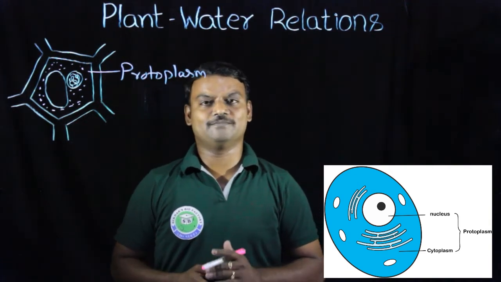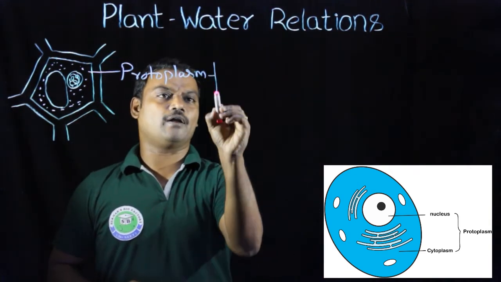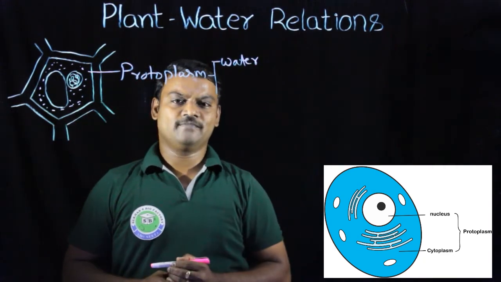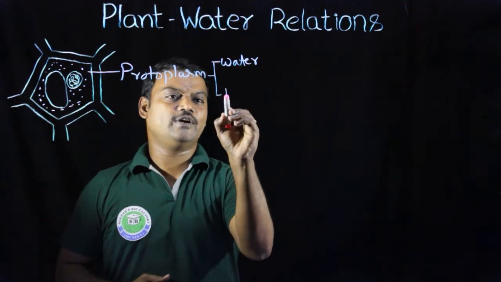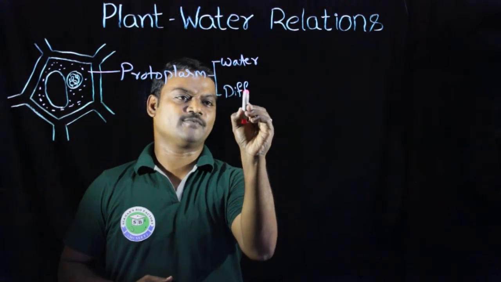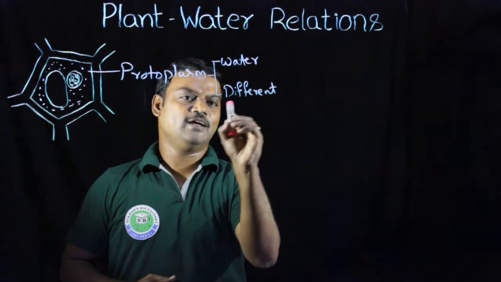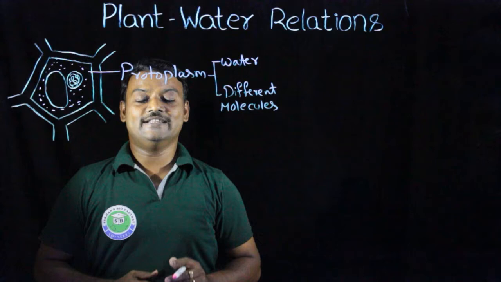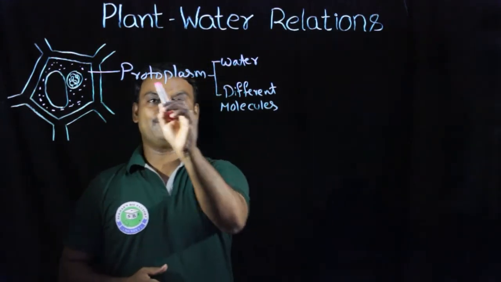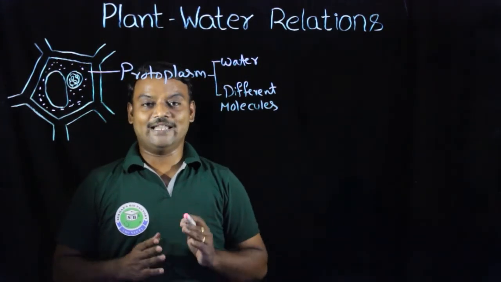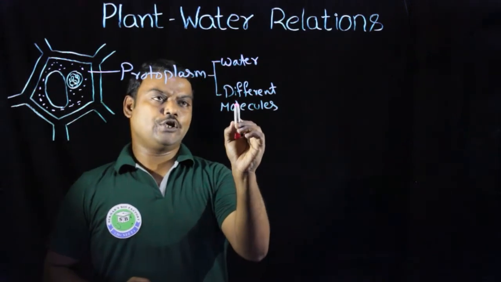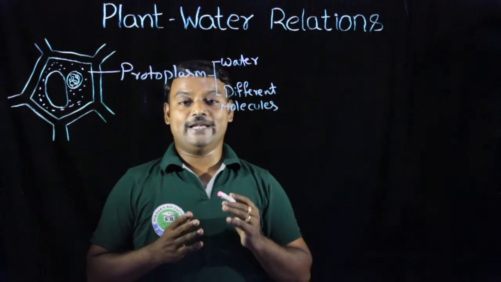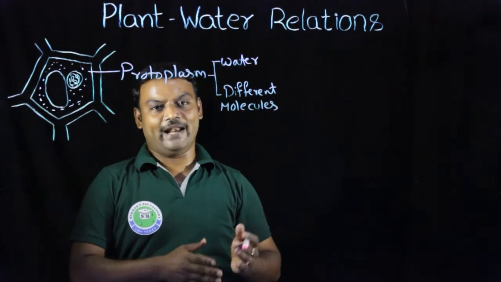In this protoplasm, the main component is water, and in this water, different types of molecules are dissolved and suspended. It becomes protoplasm. The molecules present in the cytoplasm perform different chemical reactions.